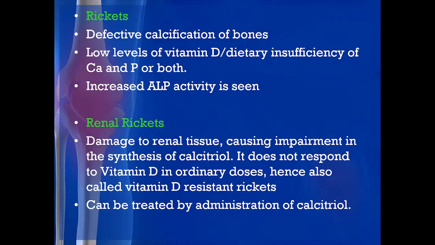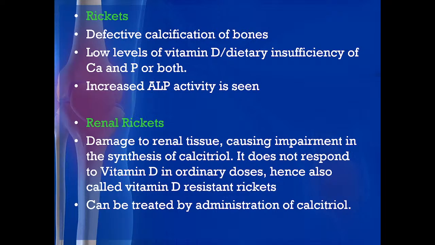Now, if the level is low, you can see different things in adults and children. So in adults it is osteomalacia, and in children it will be rickets: defective calcification of the bones, low level of vitamin D, and dietary insufficiency of calcium and phosphorus. This can be the reason, and increased ALP activity is seen. So, this is rickets: rickets in the children and osteomalacia in the adults.